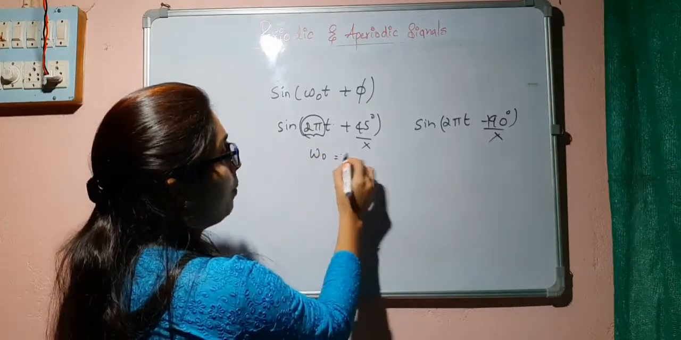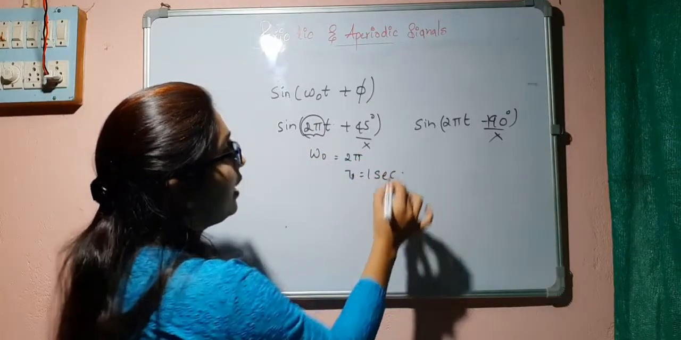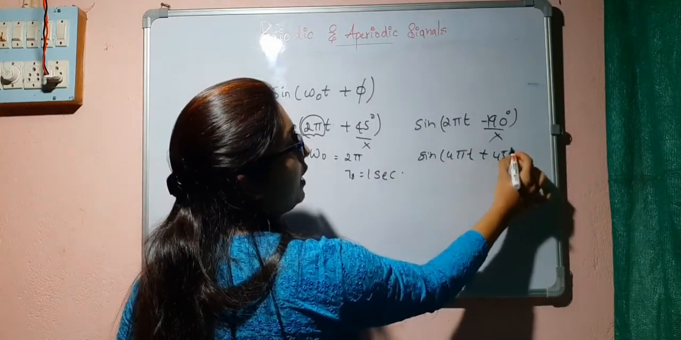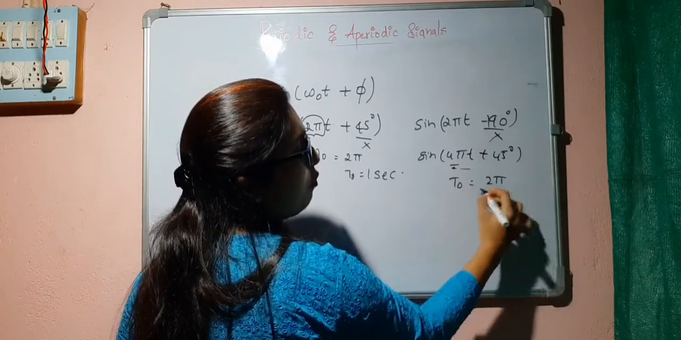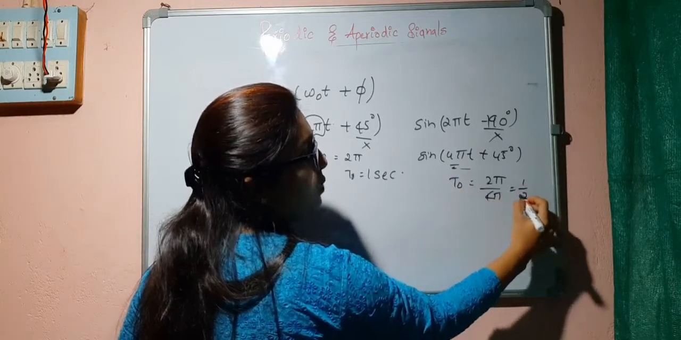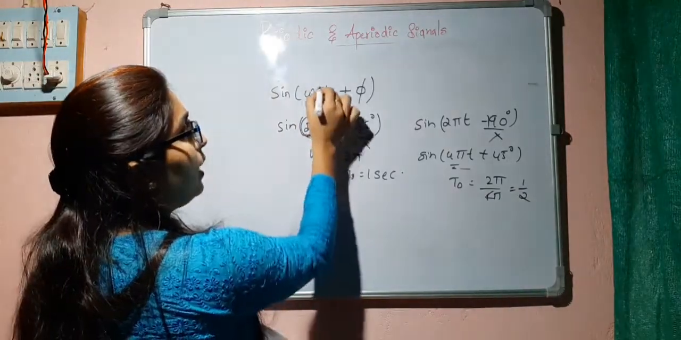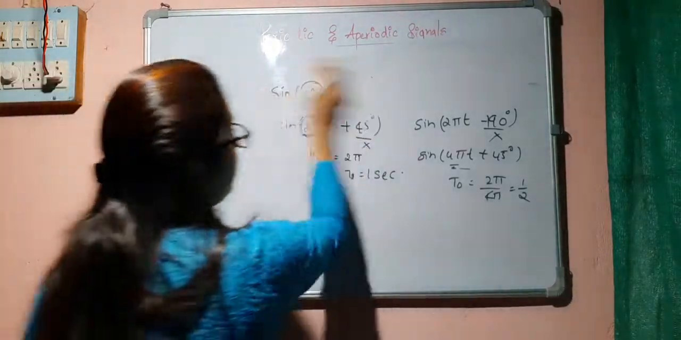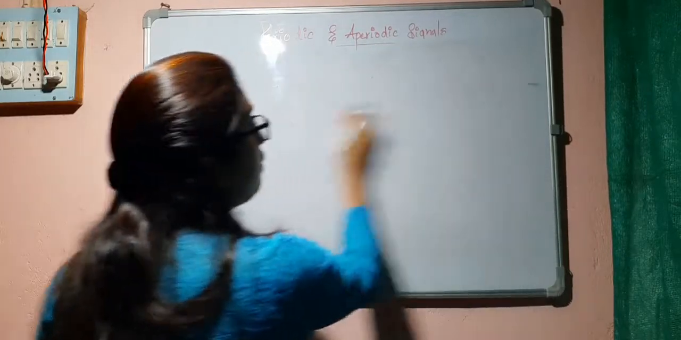So if it is 2 pi, then you can say T naught will be 1 second, right? If it was something like sine 4 pi t plus 45 degree, then we have T naught is equal to 2 pi by 4 pi, that is equal to 1 by 2 seconds. So we will be seeing only this part for the fundamental time period. Phase doesn't affect the fundamental time period, even amplitude.